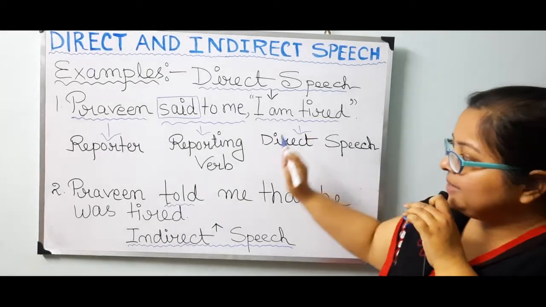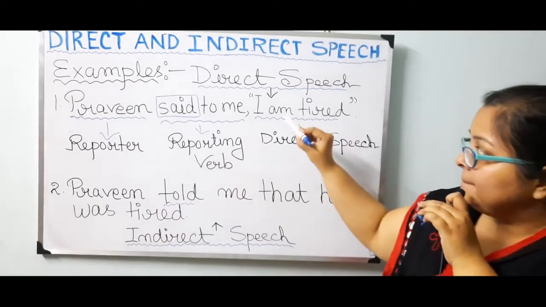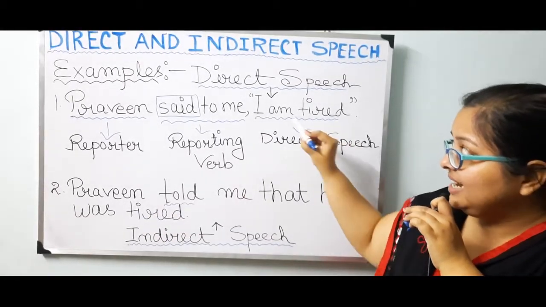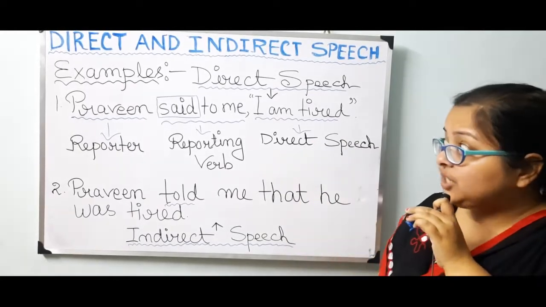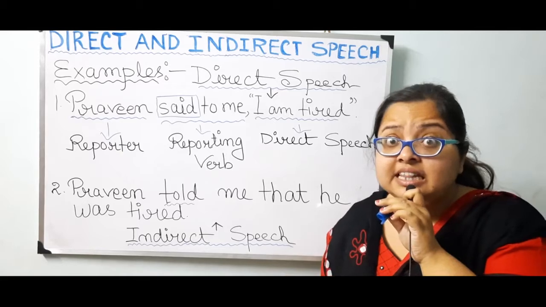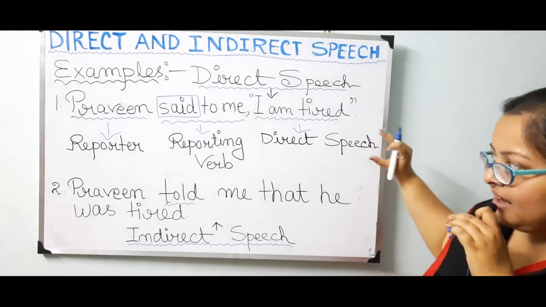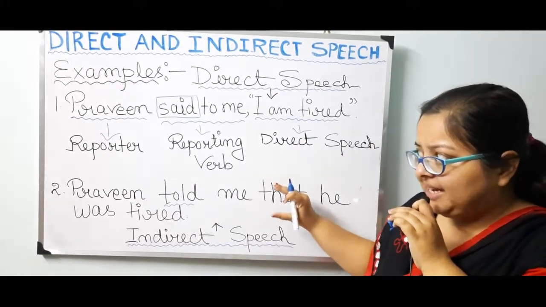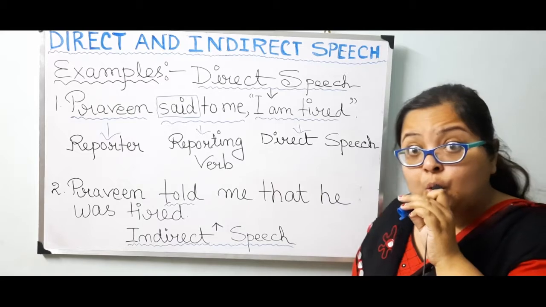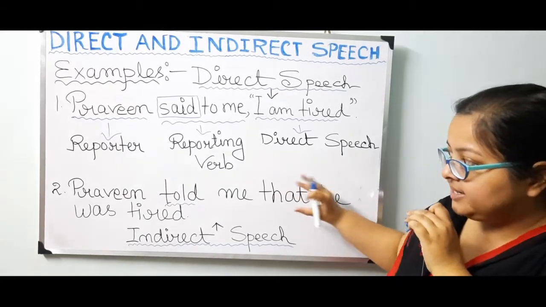Then am is turned into was, because when he said this, he said am. Actually, he had said this in the past time. So, if a sentence is in past tense, then the indirect speech of that sentence will definitely be in the past tense only.